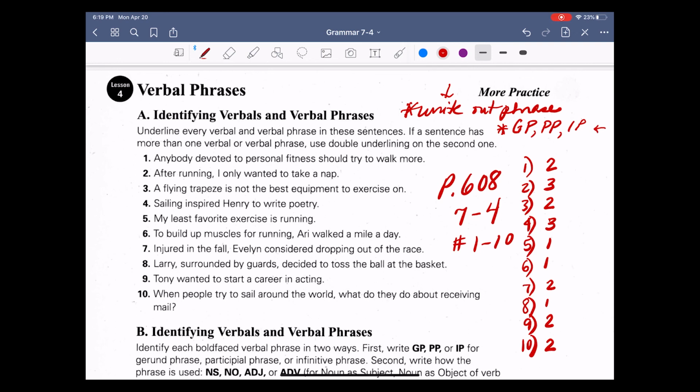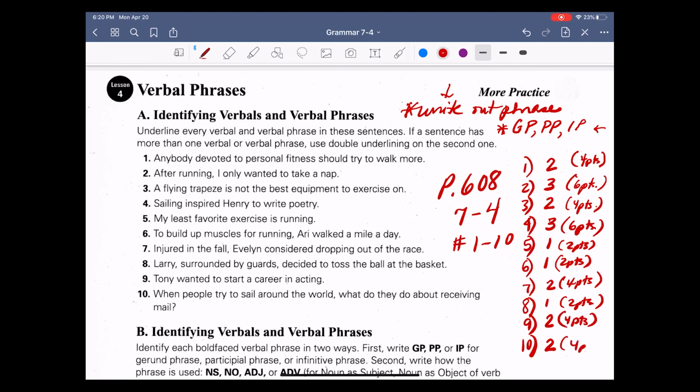So for example, this one is going to be worth 4 points. This one's going to be worth 6 points. 4 points. Is this making sense? This is going to be 6 points. 2 points. 2 points. 4 points. 2 points. 4 points. And 4 points.